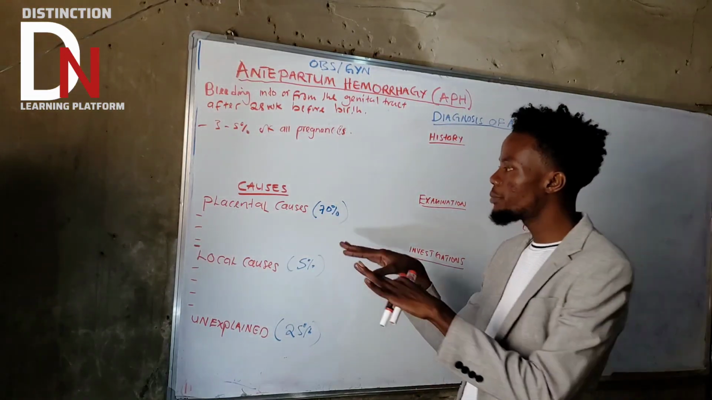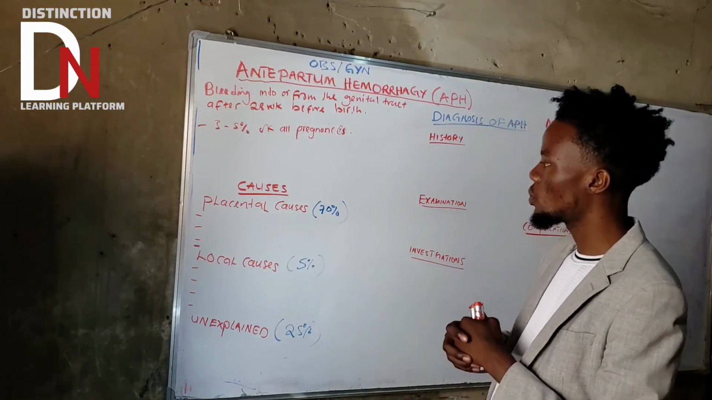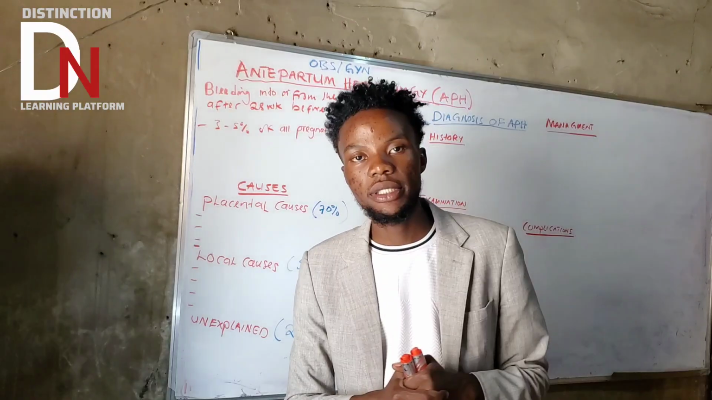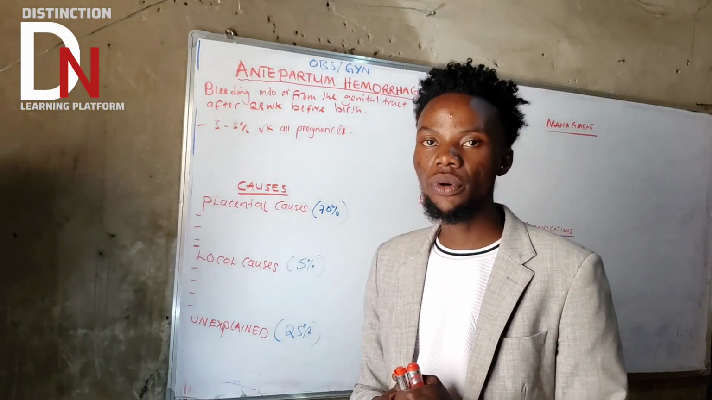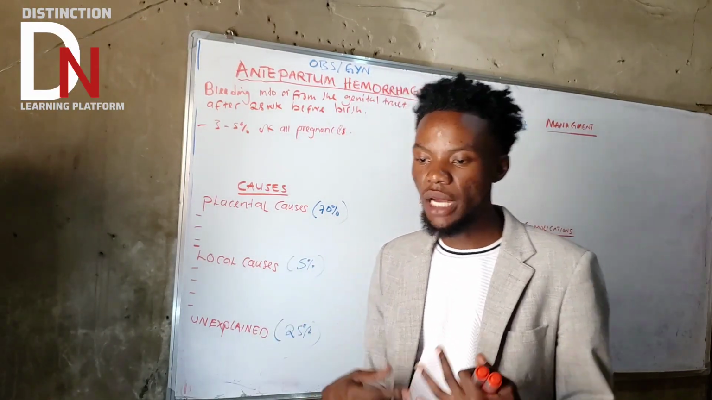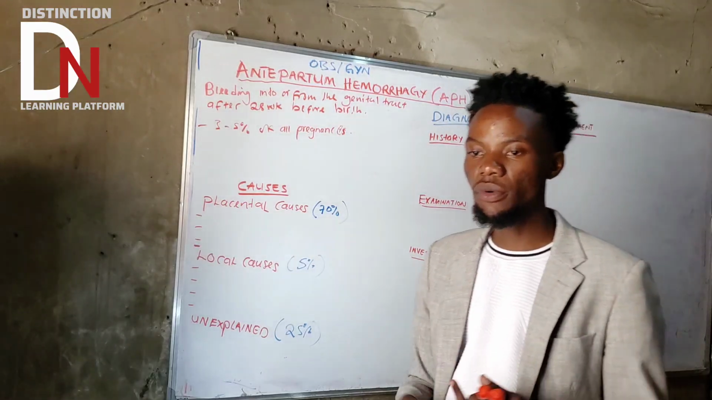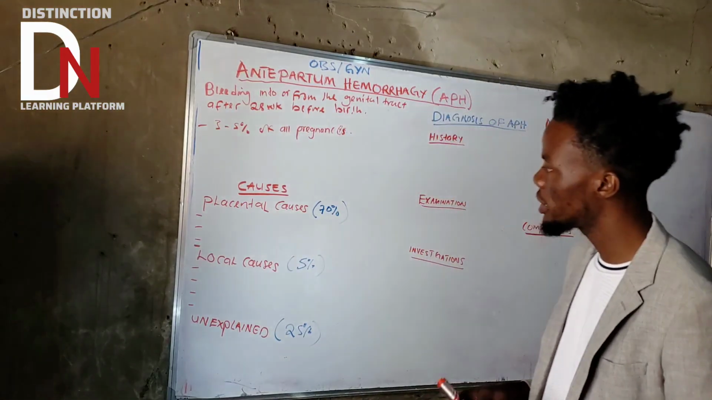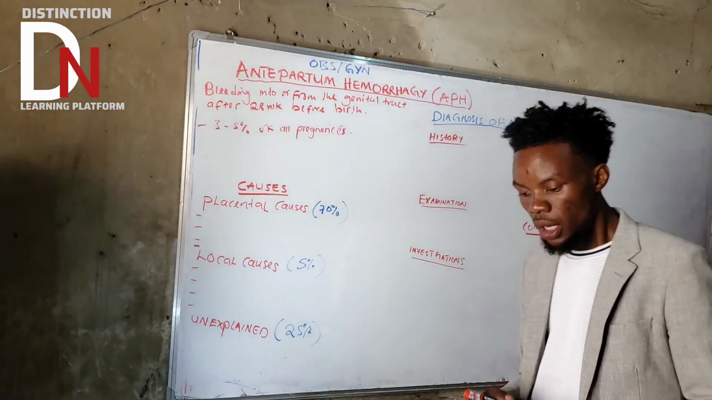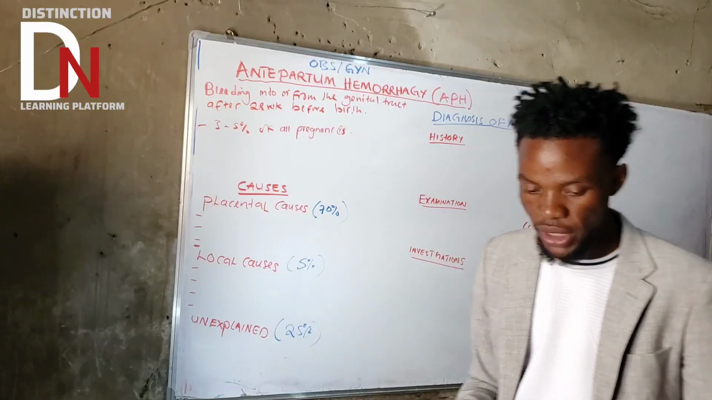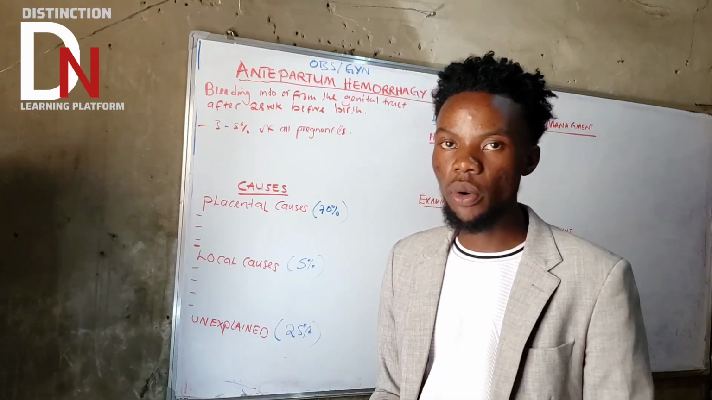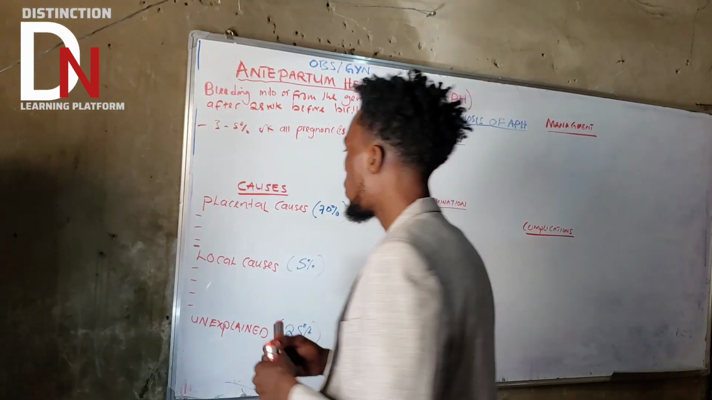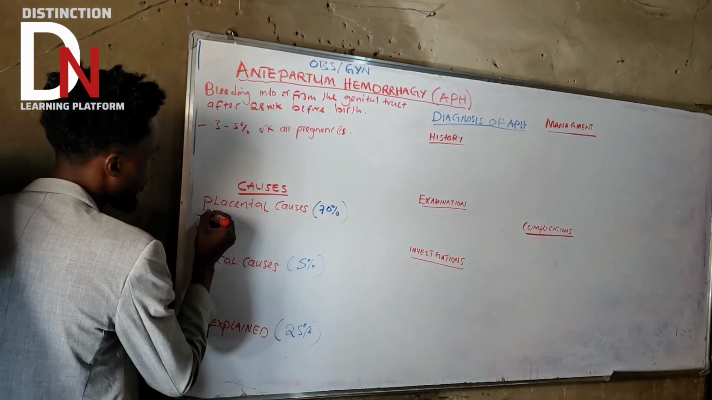Now let's start with the placental causes. Very, very important. What are the placental causes that can cause APH, or bleeding after the age of viability but before birth? The first one is the common one, which is placental abruption.